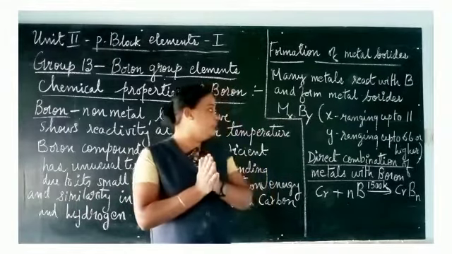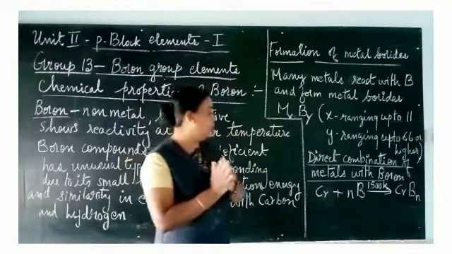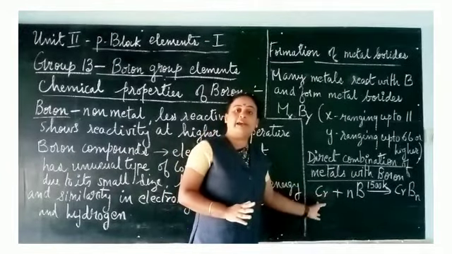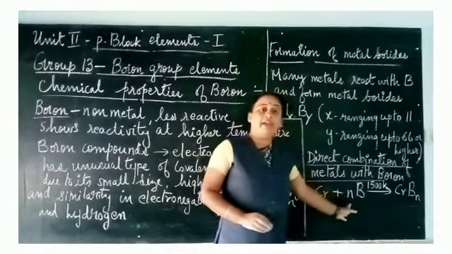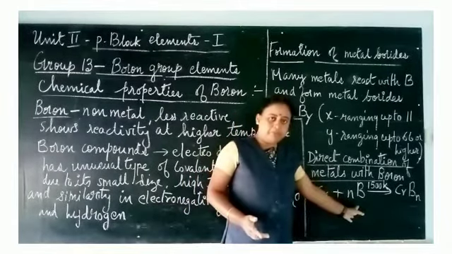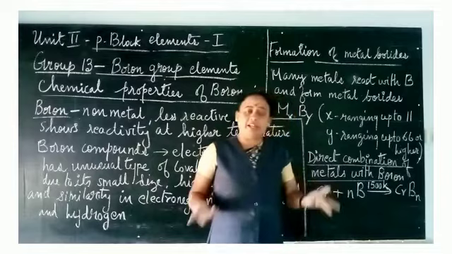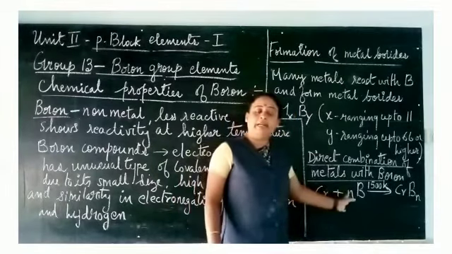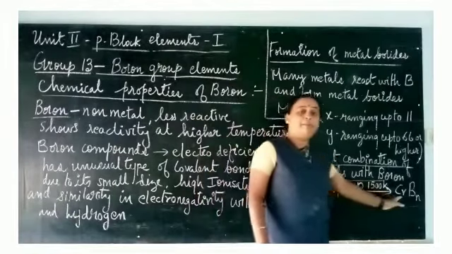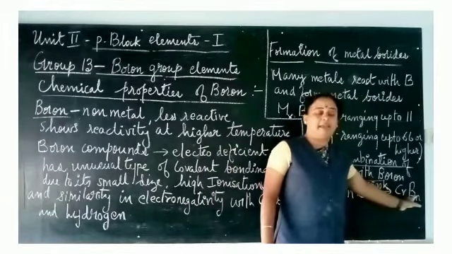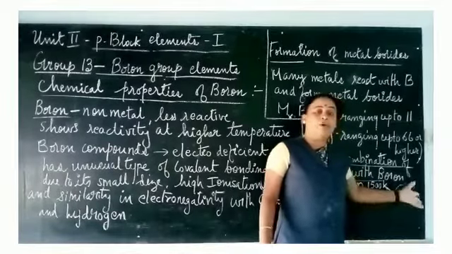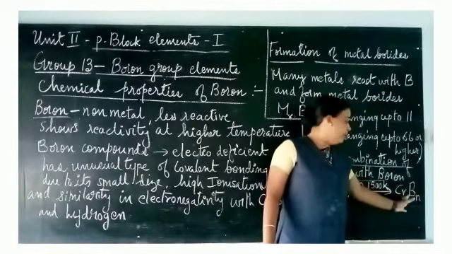Let us take the example of chromium and boron. Chromium, Cr, reacts with n moles of boron, where n can be any natural number. Chromium directly combines with n moles of boron and forms chromium boride, CrBn. This metal boride is chromium boride.